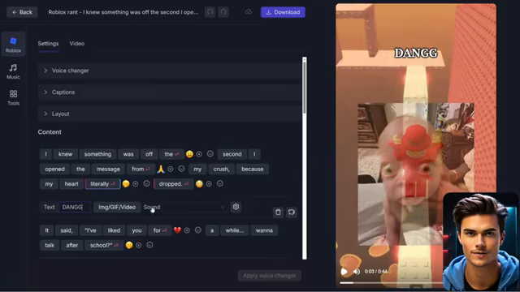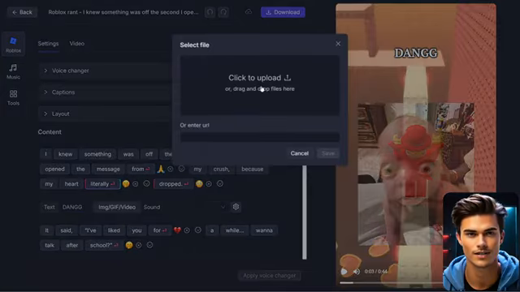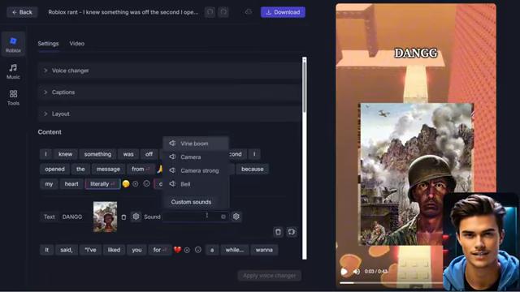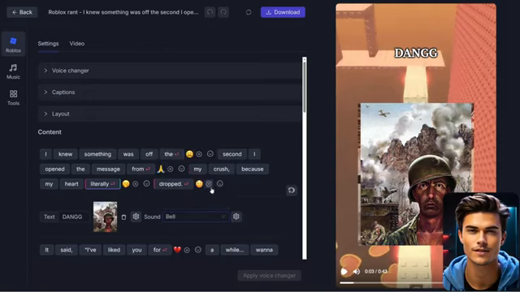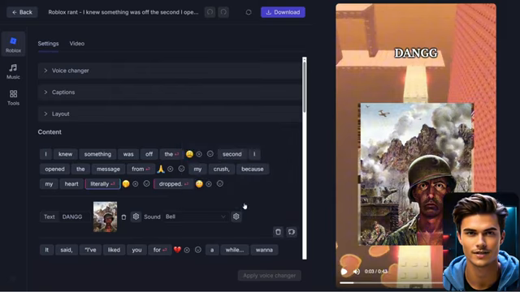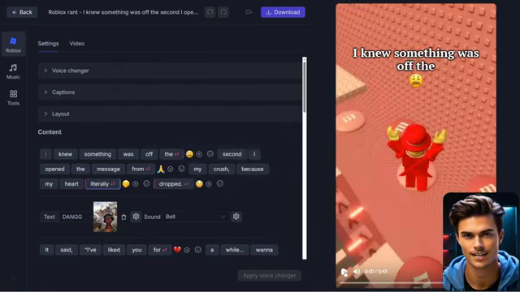You can also upload a meme image as your hook using the media upload feature. I'll add this meme right here, and as you can see, it appears on the video automatically. Then, if you want to add a sound effect, you can choose from the same effects we used earlier. For this example, I'll use the bell effect and then lower the volume to around 70% so it blends nicely. And now that the hook is fully set up, let's take a look at how it turned out.